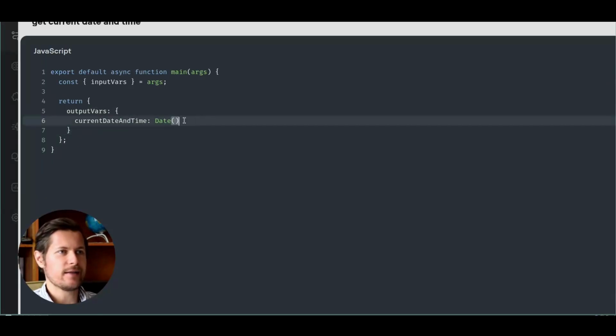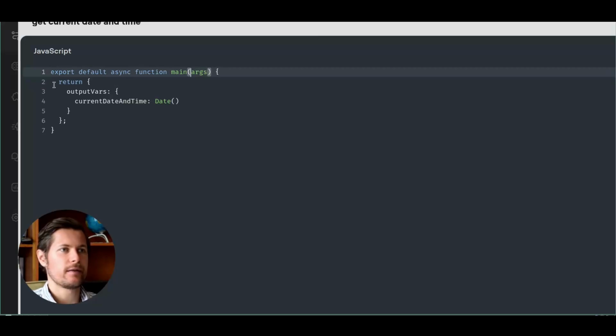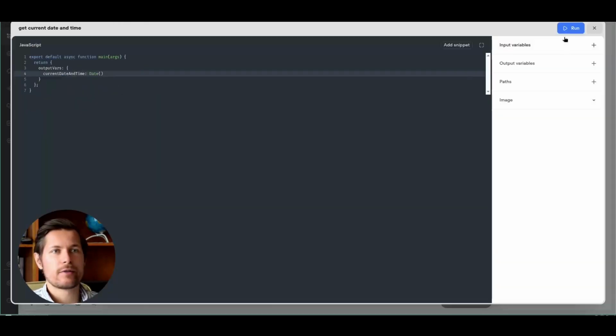Current date and time is date. So it will get both the day and the time and the year. So everything is good. We don't need input variables. We're good. We can delete them. They're built in. We cannot. So now we can test it.